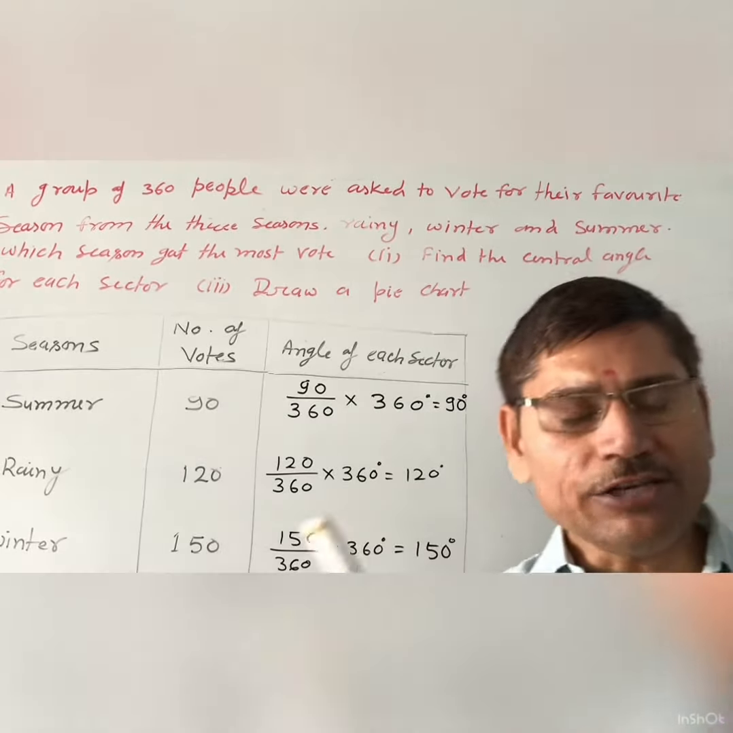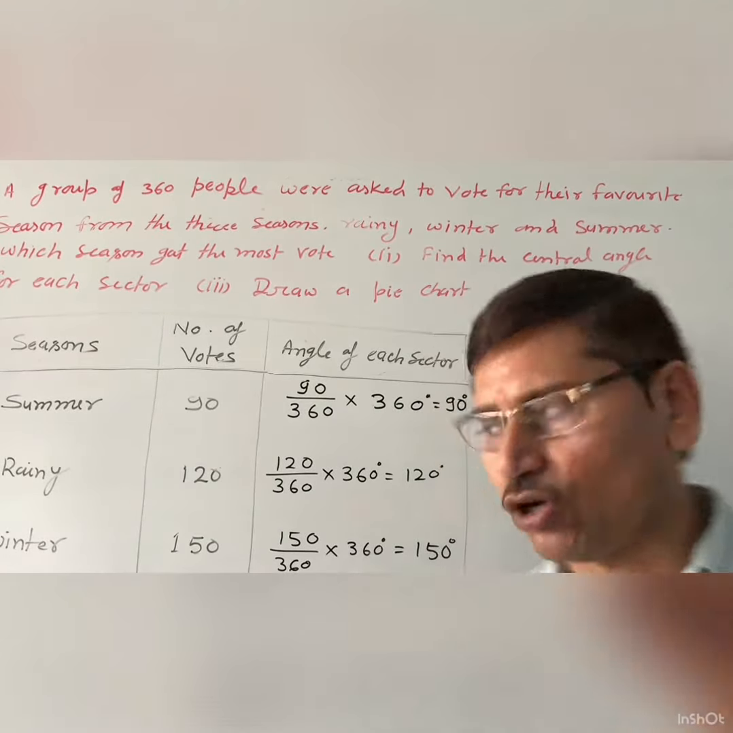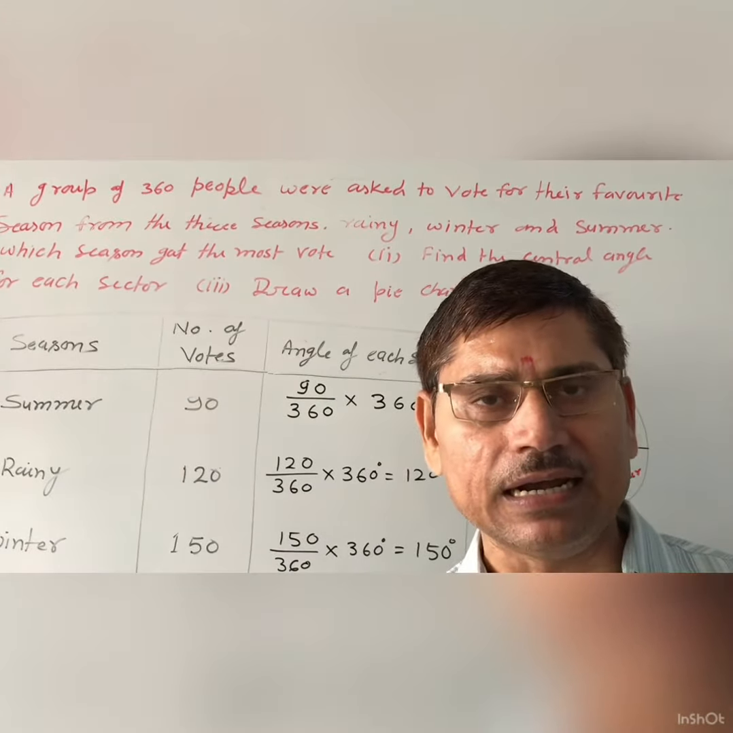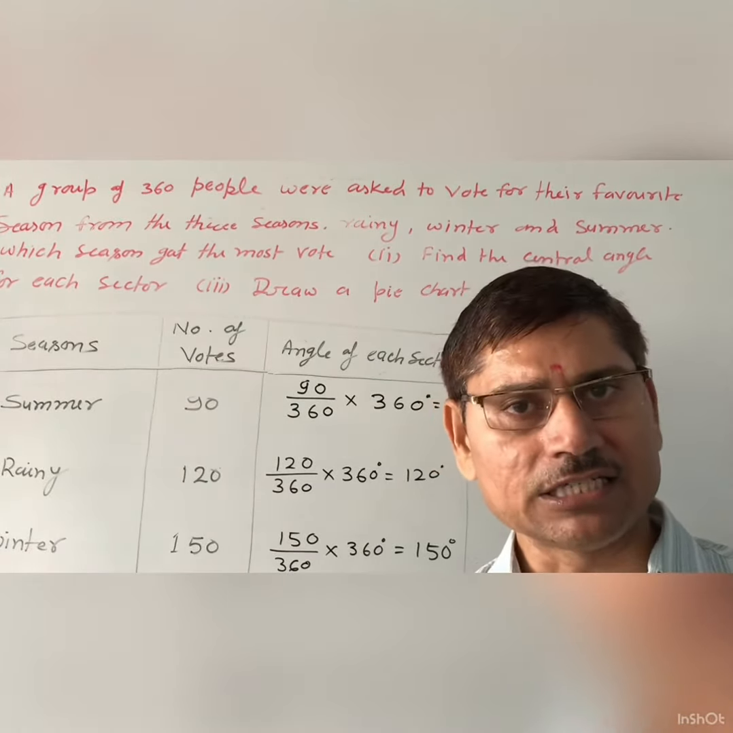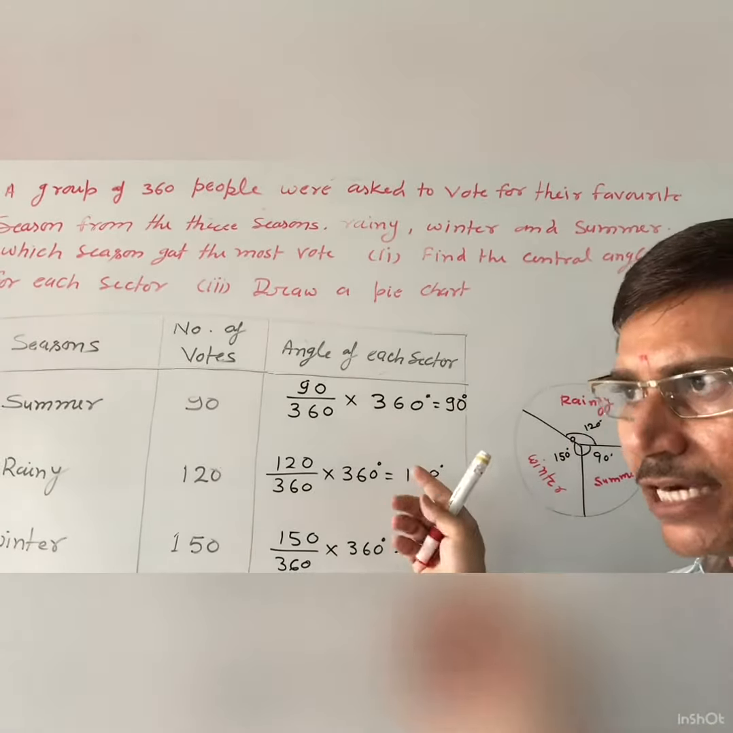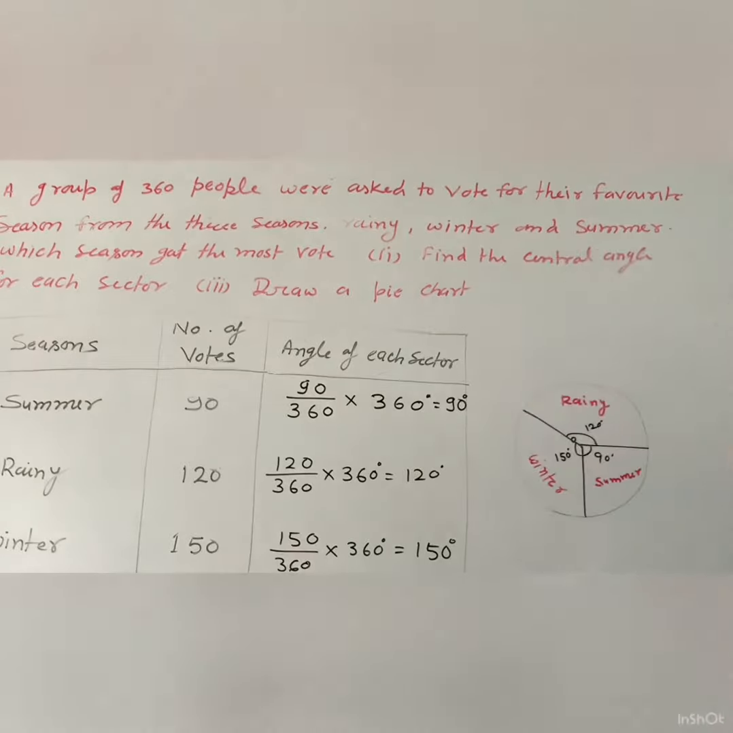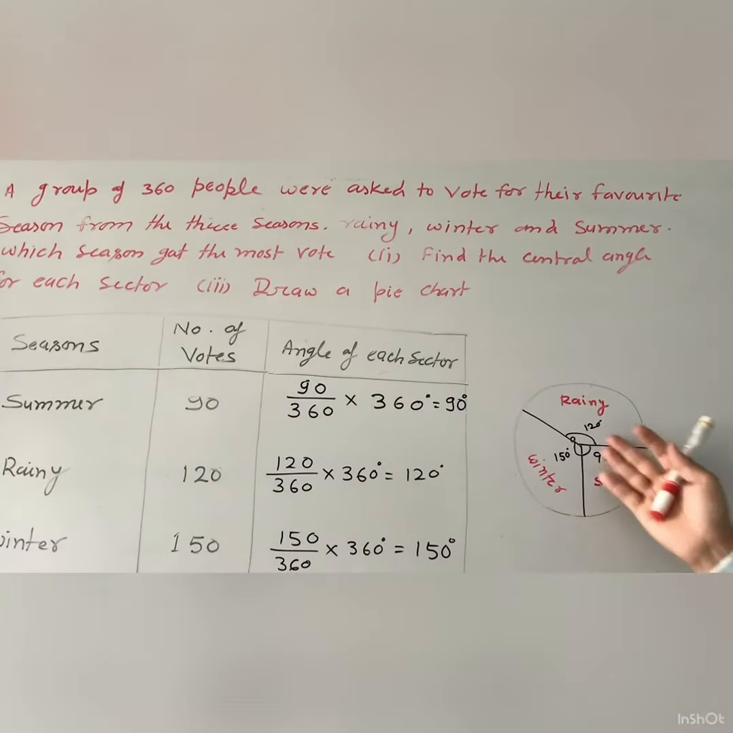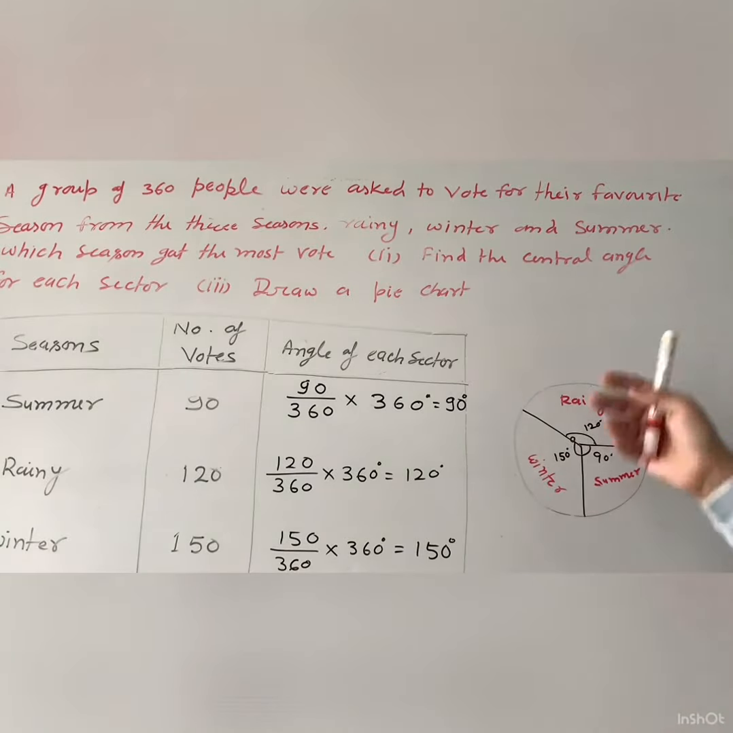Why are you multiplying it by 360? Because this is a circle and the complete angle in a circle is 360 degrees. So we multiply here by 360 degree. So we will get the sectorial angle for each sector. Now we will measure these angles and represent these angles in the circle. Then we will get the pie chart, that is the circle chart for the given question.